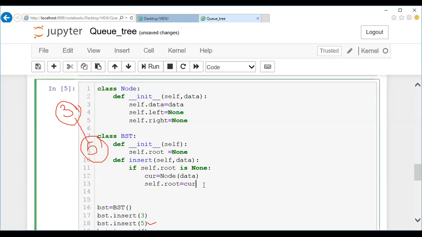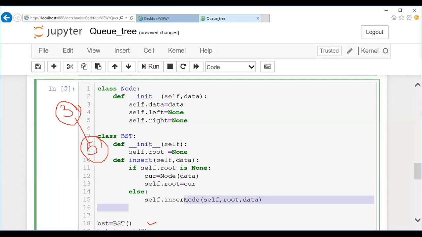Here, in the else block, if this condition is false, I'm going to write a separate function called insert node to decide whether the insertion has to be done on the left or right. This is our own creation, guys. I'll pass my root node, because if it is not the first node, a root will be there somewhere, followed by the data. So this is one more function call inside this function. Whenever it is not the first node, immediately I'll call the insert node function.